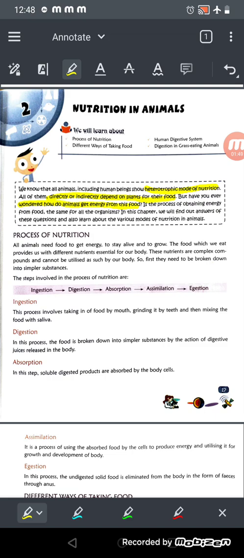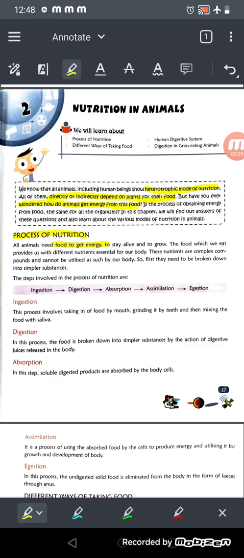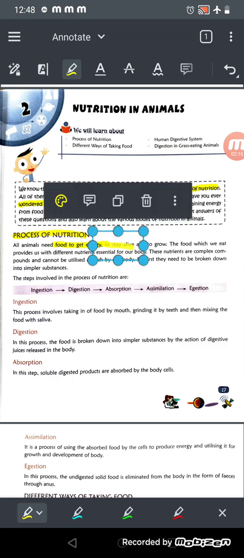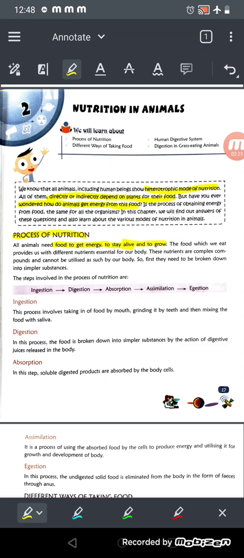Okay, so see the process of nutrition. What is the process of nutrition? All animals need food to get energy, to stay alive and to grow, right? Why do we need food? To get energy, right? Because if you don't get food, you don't feel good, you don't feel like playing, studying, or even sleeping, right? For doing everything you need energy, and for energy you need food. To stay alive you can't be without food, and for growth also you need food, right? So if you don't eat properly, your growth will not be as much as it should be.